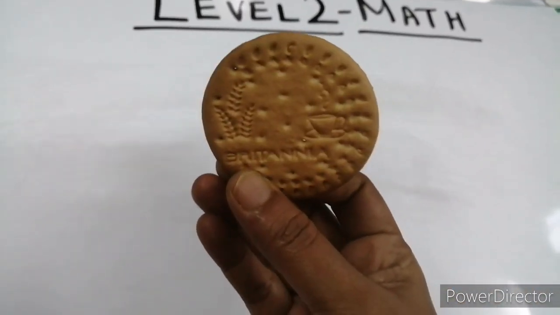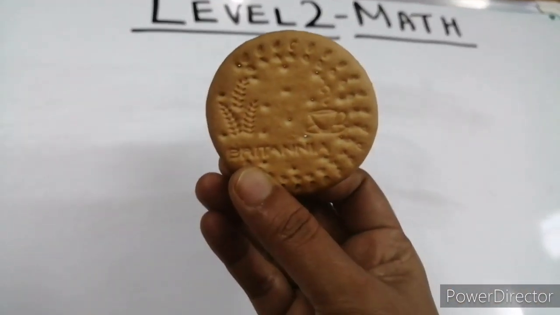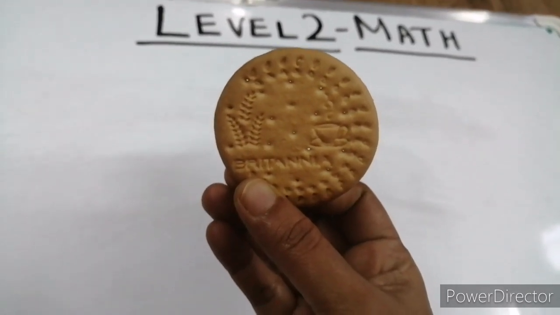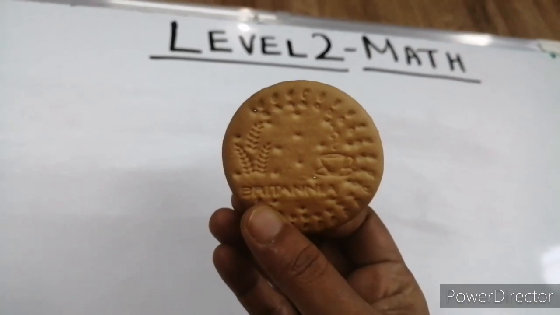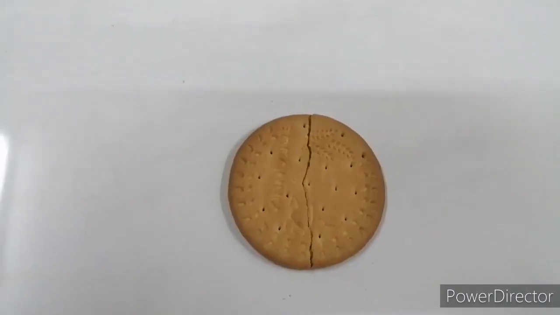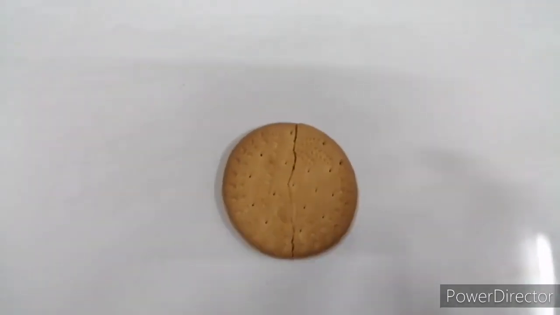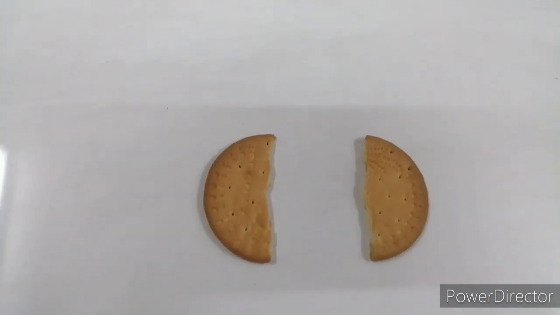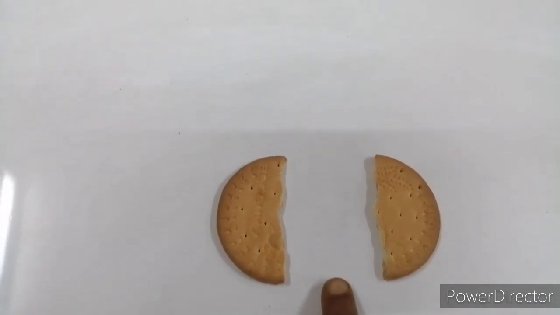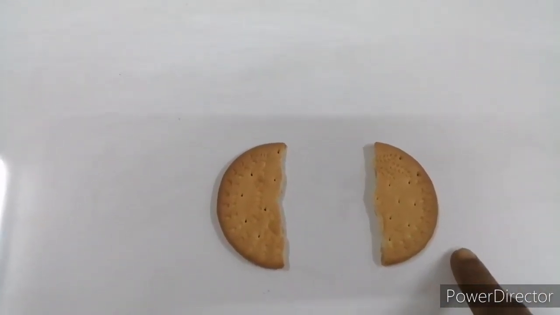We can break this into 2 equal parts. We can make them into halves. Let me show that to you. So, you will break it from the middle and make 2 equal parts. Your friend will get half and you will get the other half.